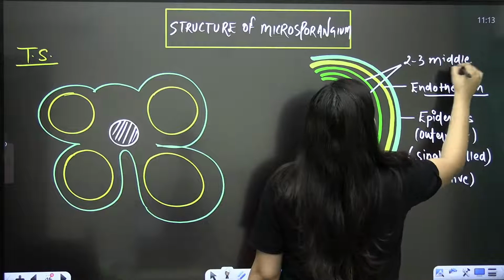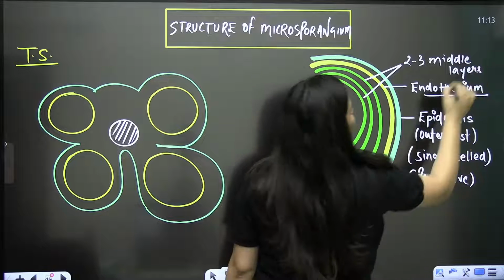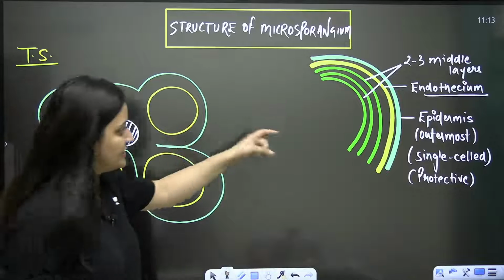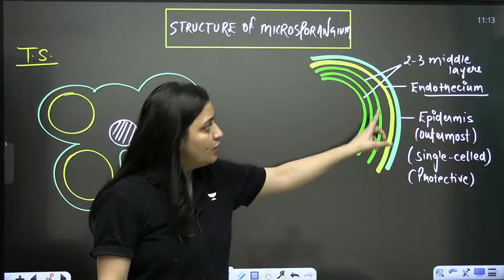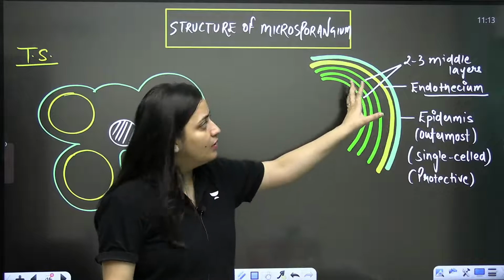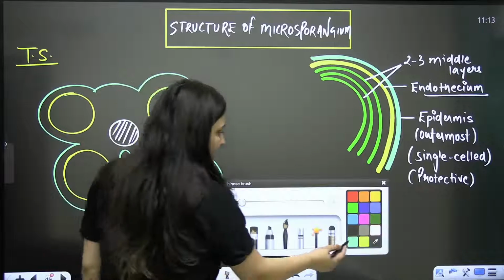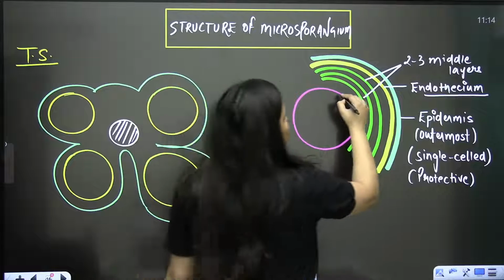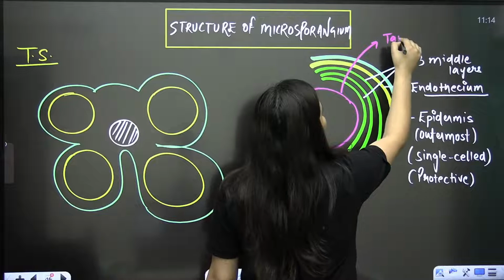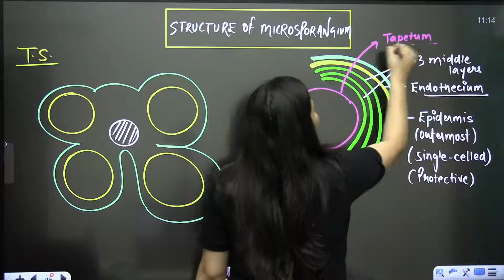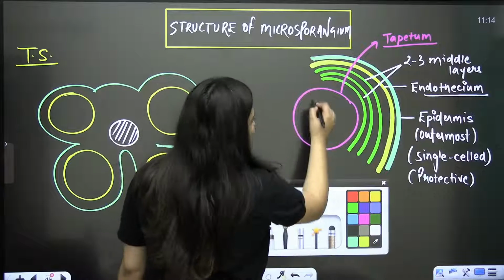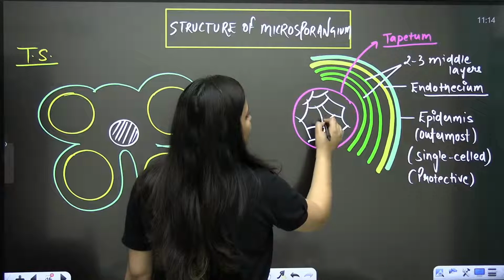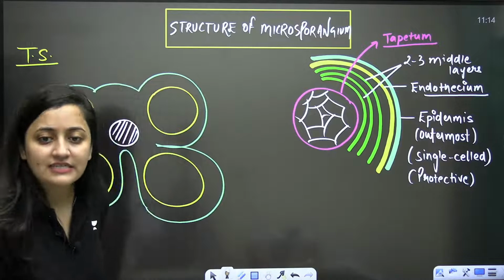I will explain the cell structure and everything later; right now, I am telling you the sequence. Outermost layer epidermis, below it endothecium, below endothecium 2 to 3 middle layers, and then the innermost layer will be the tapetum. This tapetum is covering the sporogenous tissue here.